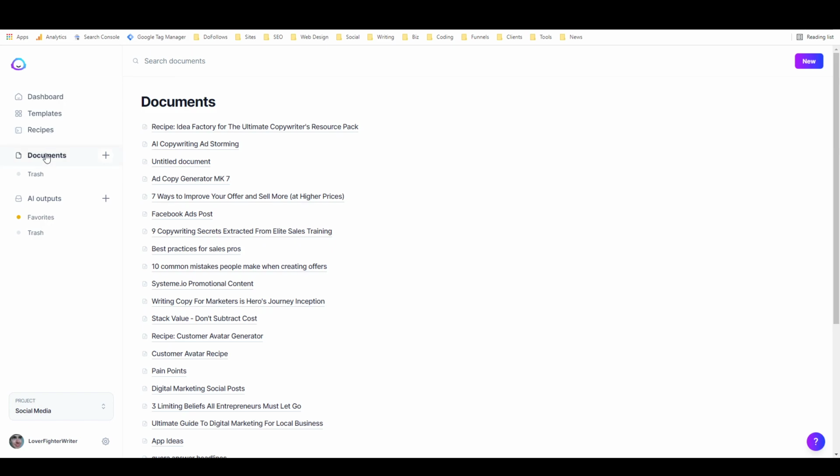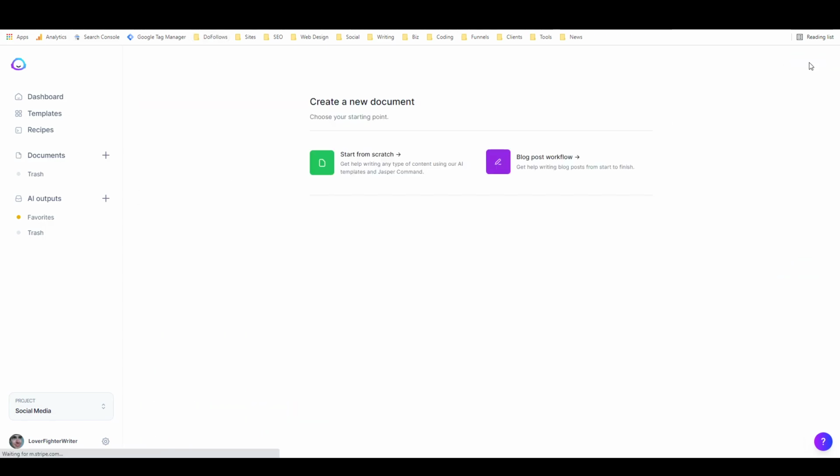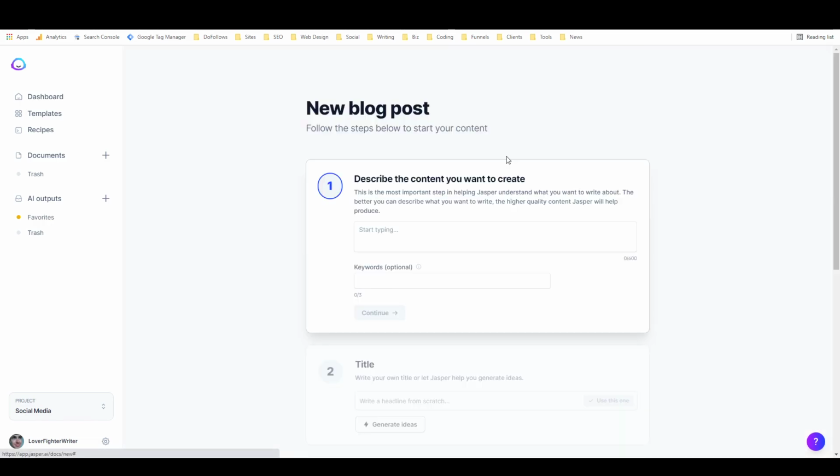And then if we just come to the document section, oh, I'm already there. These are just your long form documents. And then if I go to new, I can create a new one. I can either start from scratch or go to the blog post workflow. So why don't we actually do the blog post workflow, because it's pretty cool.